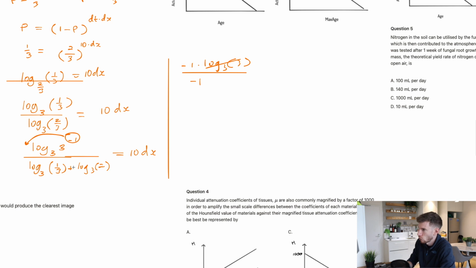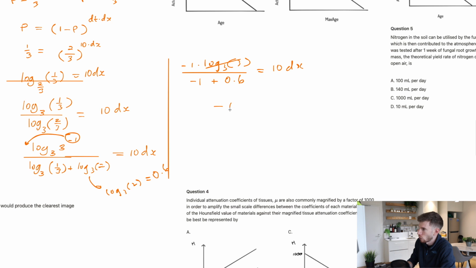We know that's going to be negative 1 times log 3 of 3, and then plus, here we have our log 3 of 2. And so from the notes as well, which I realize I didn't have in this one, but it'll already be up there, we know that log 3 of 2 is 0.6. We're told that in the notes. So therefore, if we add that in, 0.6 is equal to 10 dx.